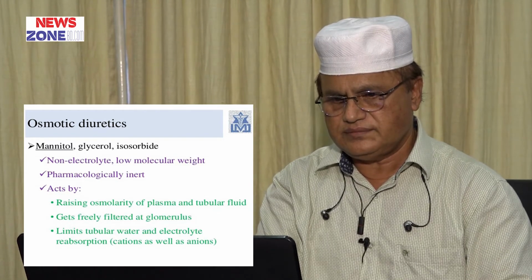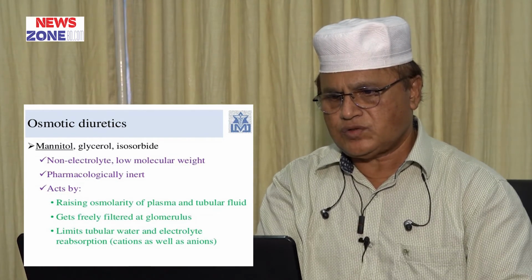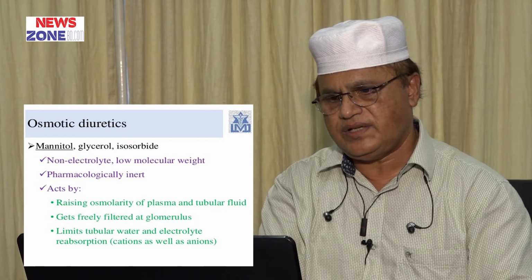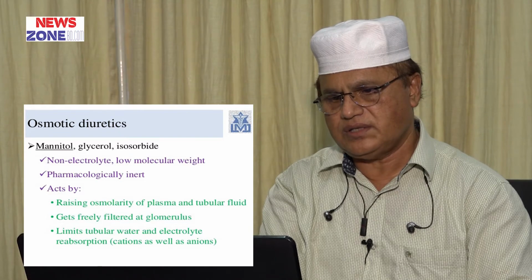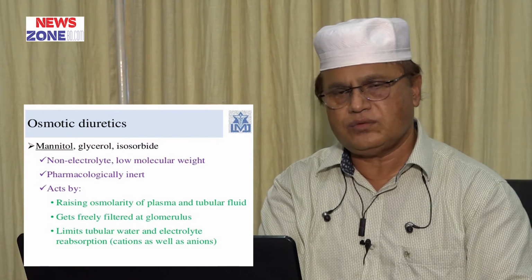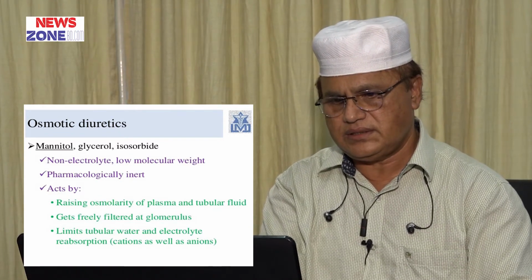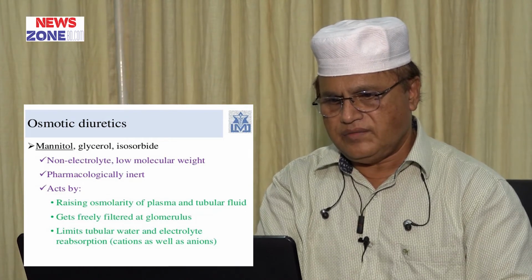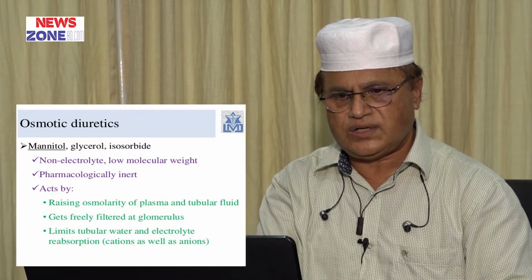They act by retaining osmolarity of plasma and tubular fluid, get filtered at the glomerulus, and limit tubular water and electrolyte reabsorption.